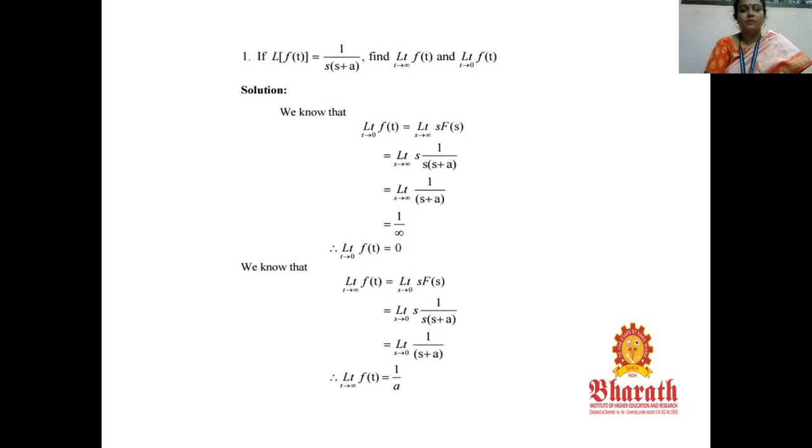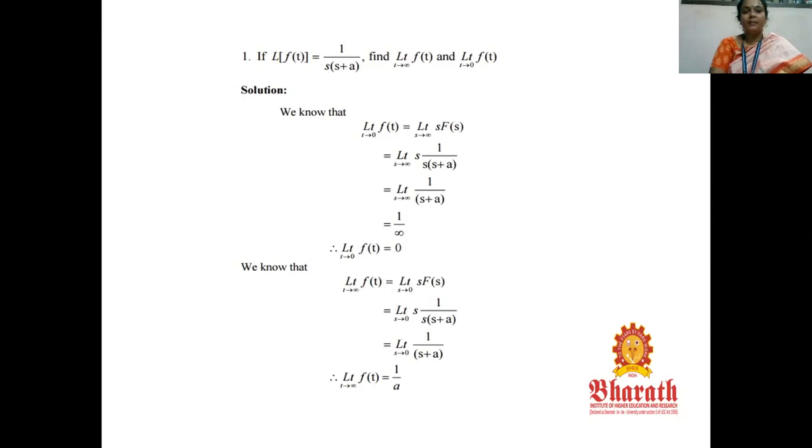So limit s tends to infinity of s F of s, where L of f of t is given in the problem as 1 by s(s plus a). s is cancelled, remaining 1 by (s plus a). Now we apply the infinity limit. It becomes 1 by infinity, that is 0. So we got limit t tends to 0 of f of t equal to 0.